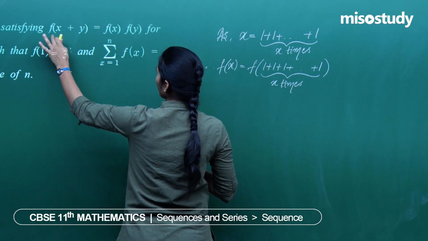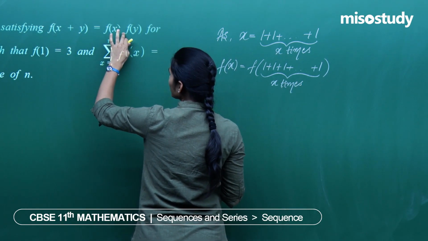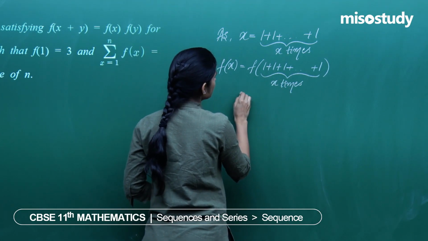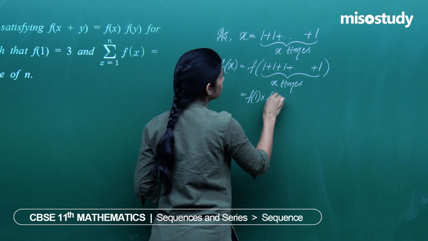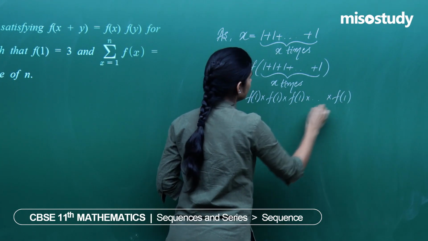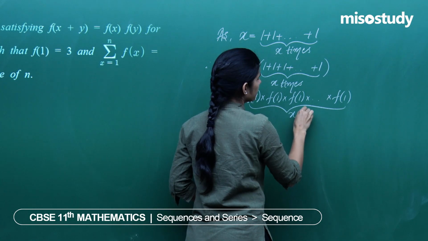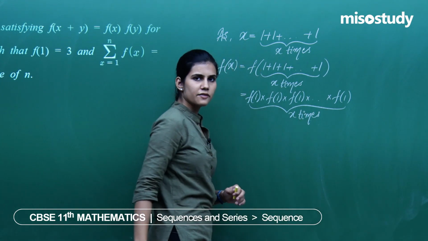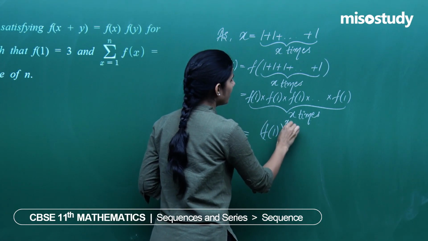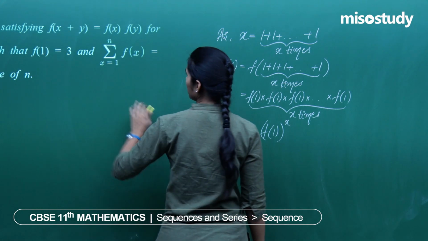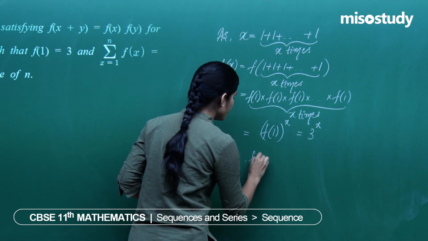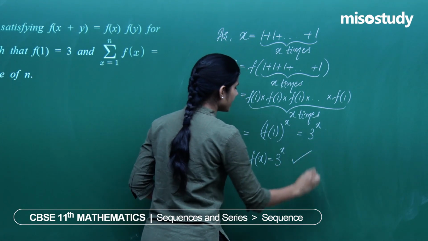But it is given that f of addition of two things is product of the function being applied on those two things. So, f of 1 plus 1 plus 1, x times is f of 1 into f of 1 into f of 1, x times, by the property given that f of x plus y is fx into fy, right. This means f of 1 whole to the power x, but f of 1 is given to be 3, so this is 3 to the power x. I have got f of x is actually 3 to the power x.